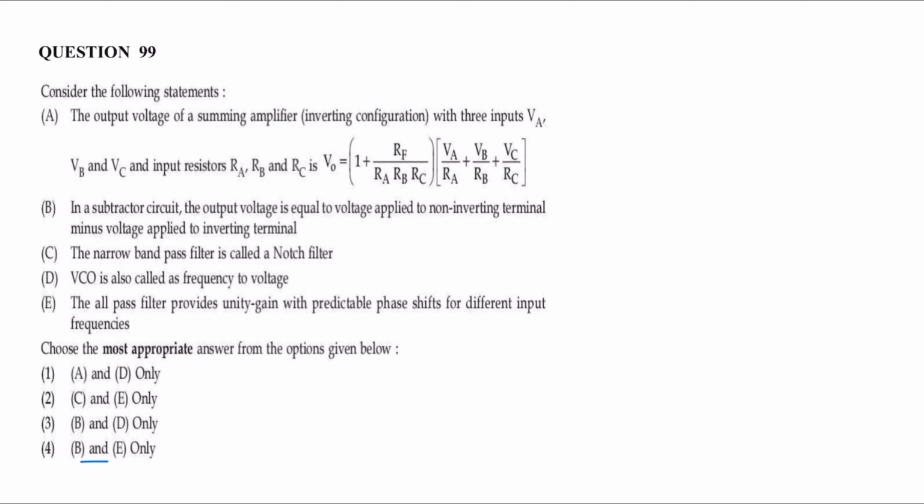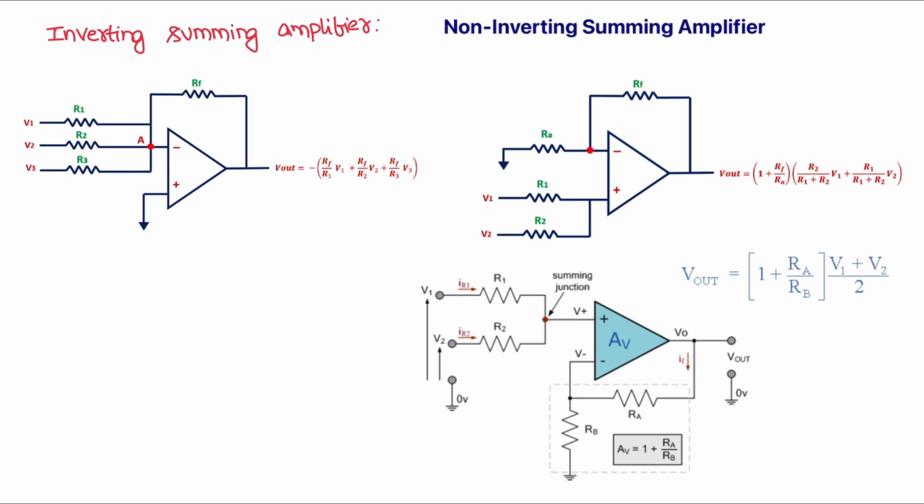Next question. The output voltage of a summing amplifier in inverting configuration with three inputs VA, VB, VC and input resistors RA, RB, RC. For a three input inverting summing amplifier with inputs V1, V2 and V3 and input resistors R1, R2, R3, feedback resistor RF, the output voltage is V0 = -(RF/R1) V1 - (RF/R2) V2 - (RF/R3) V3.